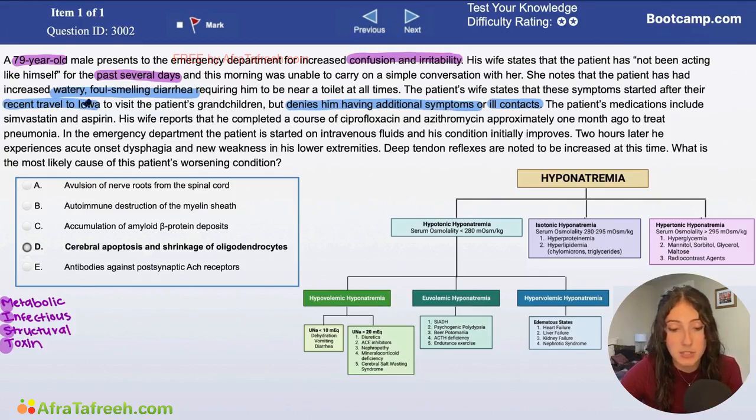The question stem goes on to read that the patient's medications include simvastatin and aspirin. His wife reports that he completed a course of ciprofloxacin and azithromycin approximately 1 month ago to treat pneumonia.